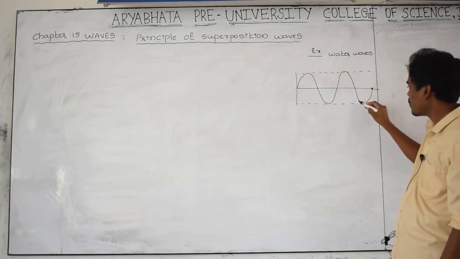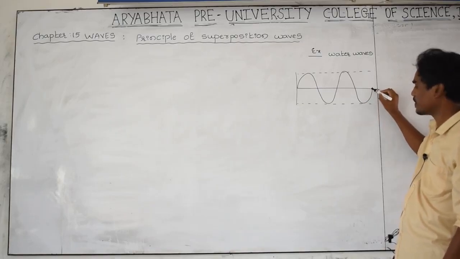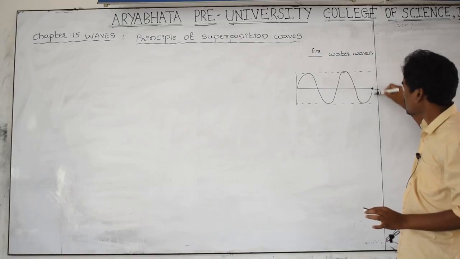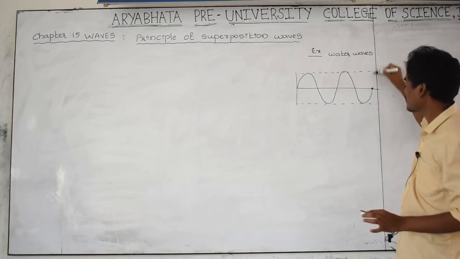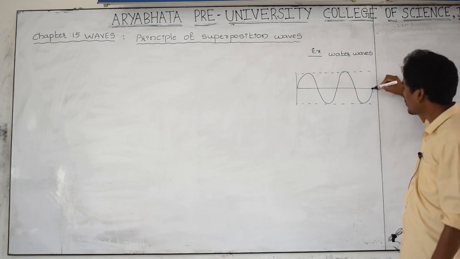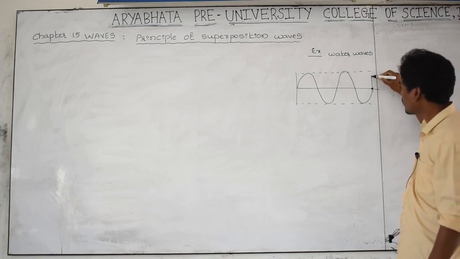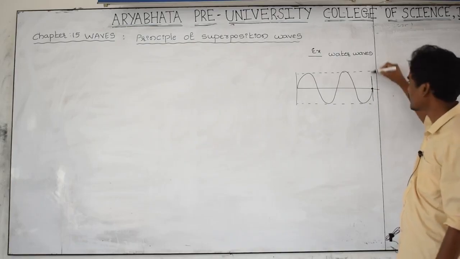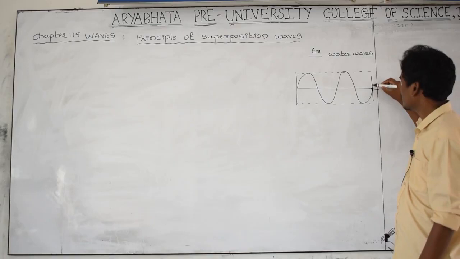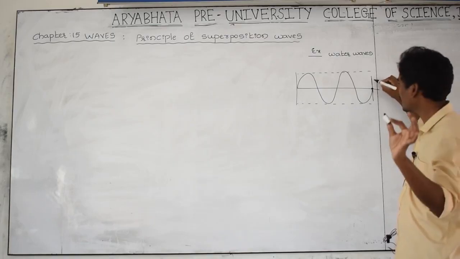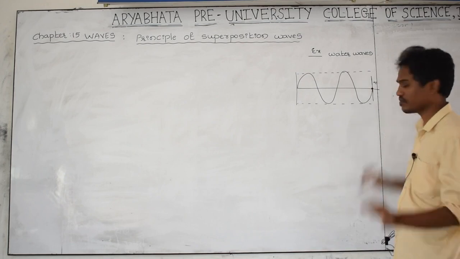And when this wave hits this marker point, then this marker point is oscillating up and down, meaning SHM. From the mean point, this marker point is oscillating like this. Then the displacement given by this marker cap, I am indicating it as y1.